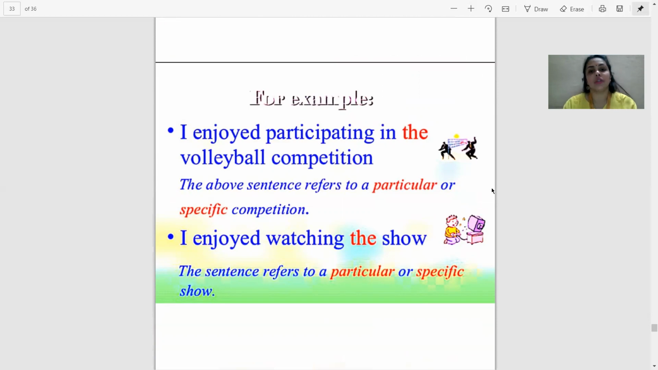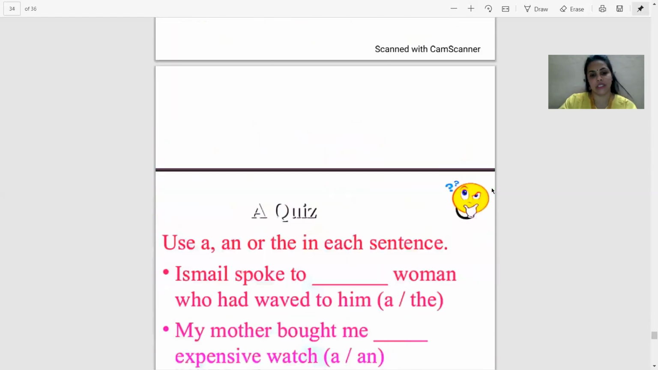I enjoyed watching the show. I enjoyed watching the game. I enjoyed watching the film. But what I enjoyed, that is specific. So that is why we have specified it. In this manner, today, children, we have learned articles, indefinite and definite. Let's take a quick quiz.